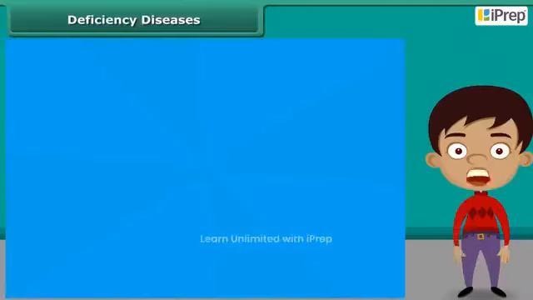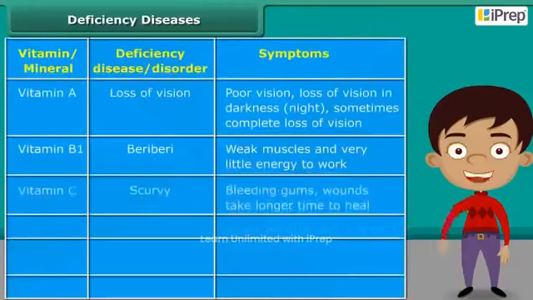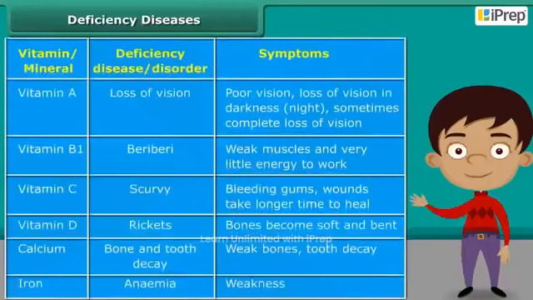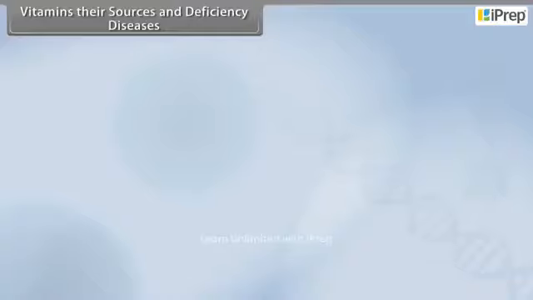After knowing about the balanced diet, we should also know that if we don't take a proper diet, then what will be the problems? I hope that you might have heard about deficiency diseases. These are the diseases that occur due to lack of nutrients over a long period, and hence are called deficiency diseases. Here is a list of some of the deficiency diseases and their symptoms. Vitamins, their sources, and deficiency diseases.